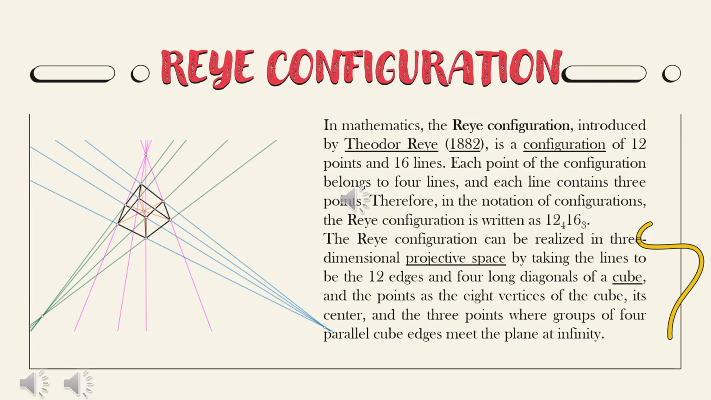The figure on the left is the Reye configuration. It has 12 points and 16 lines. Each point of the configuration belongs to 4 lines, and each line contains 3 points.